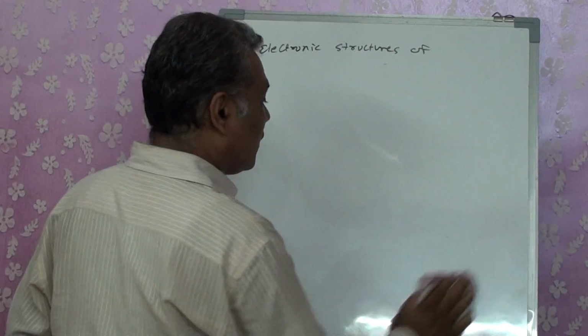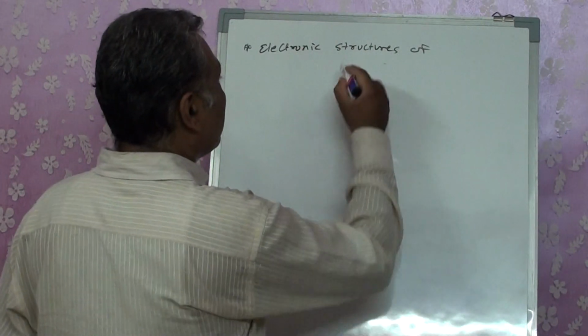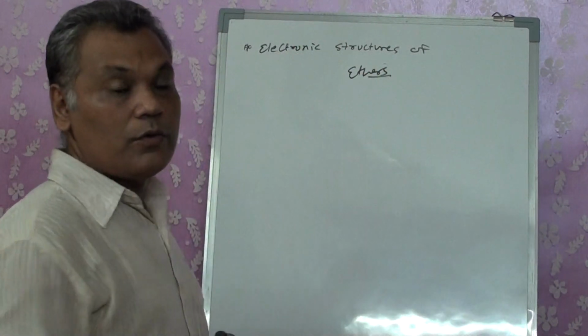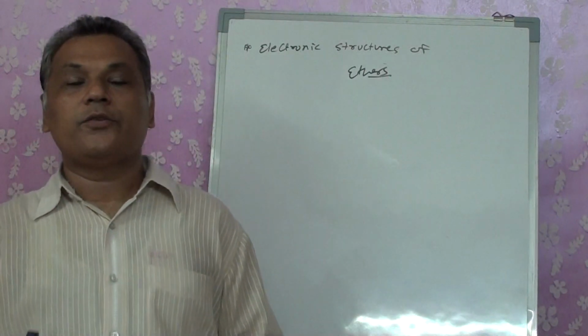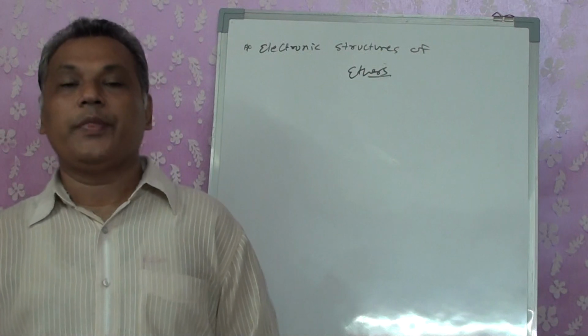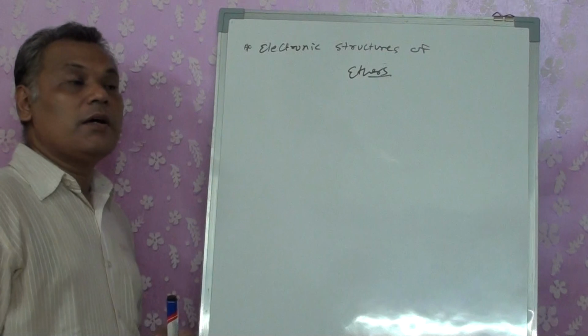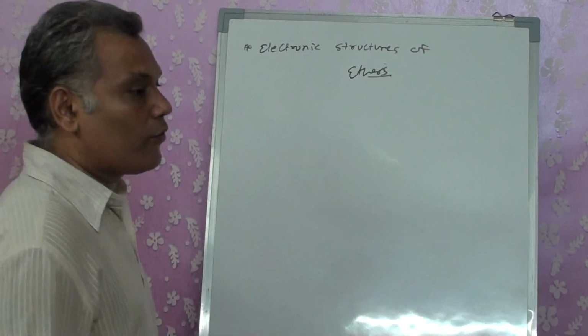And the third one is the electronic structure of ethers. Now, ethers all have different bond angles. The bond angles of these ethers do not remain the same, because it depends upon the functional group, and it depends upon the number of carbon atoms in the chain.